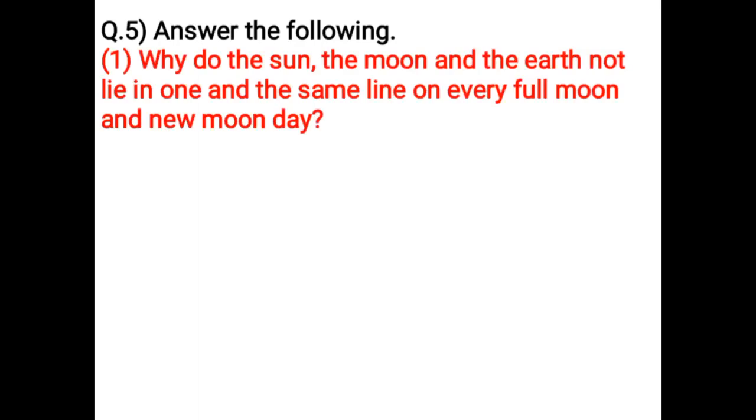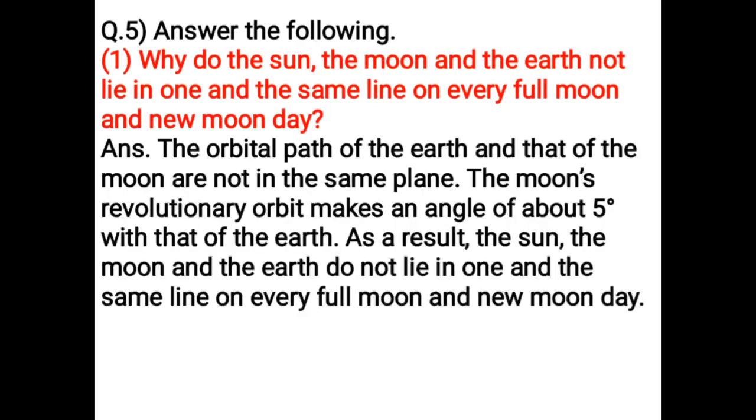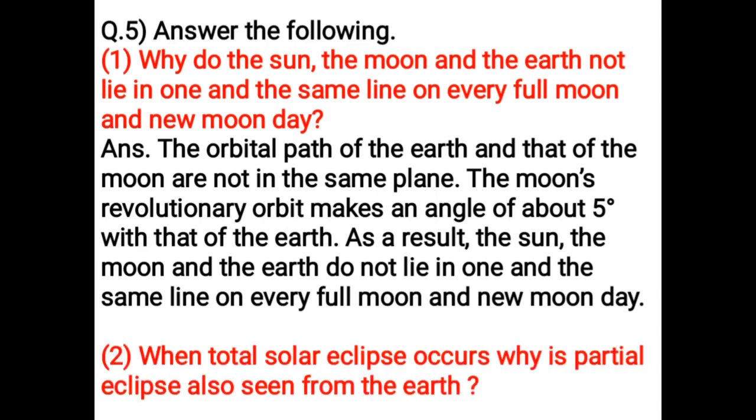Answer the following. Why do the sun, the moon, and the earth not lie in one and the same line on every full moon and new moon day? The orbital path of the earth and that of the moon are not in the same plane. The moon's revolutionary orbit makes an angle of about 5 degrees with that of the earth. As a result, the sun, the moon, and the earth do not lie in one and the same line on every full moon and new moon day.